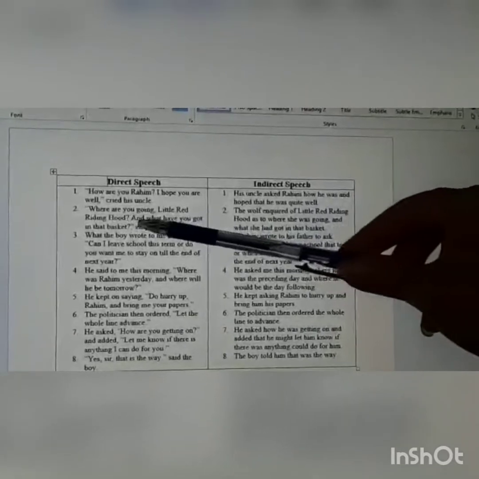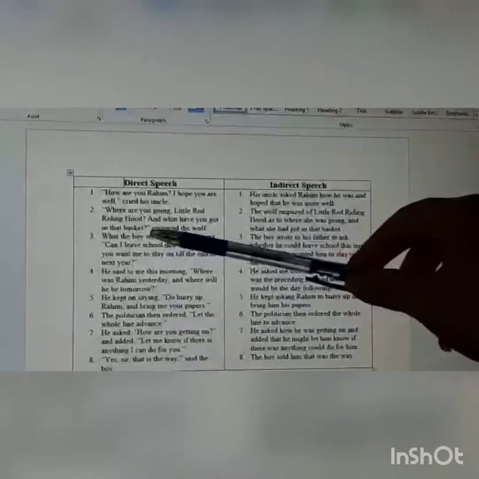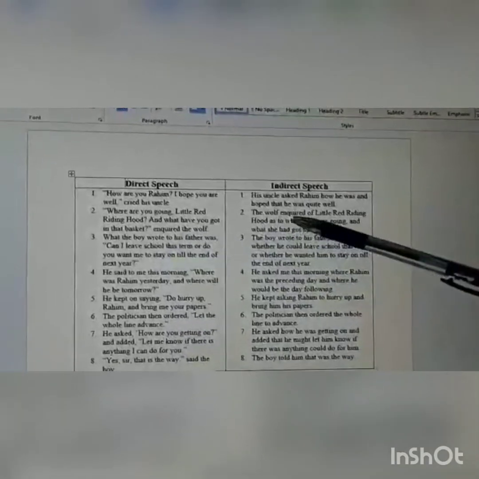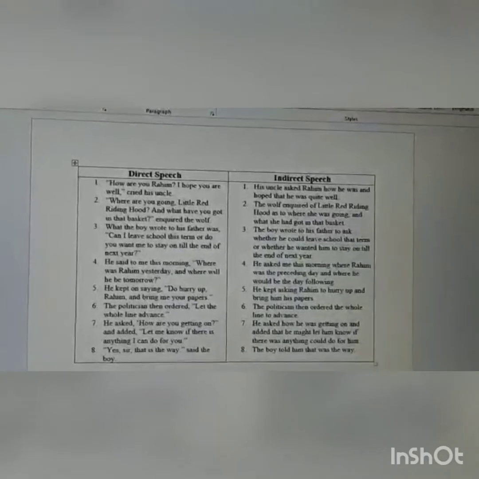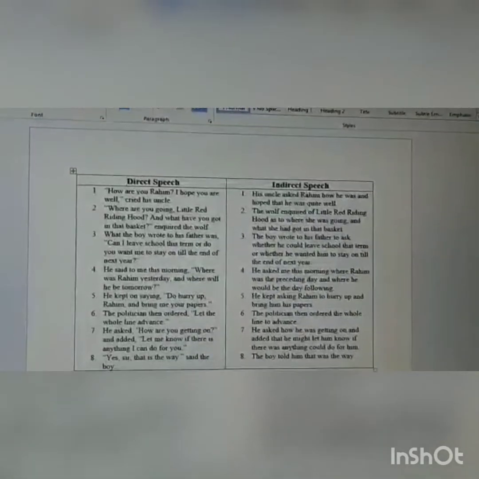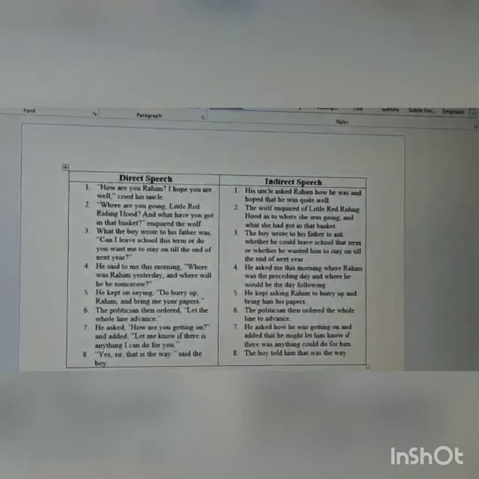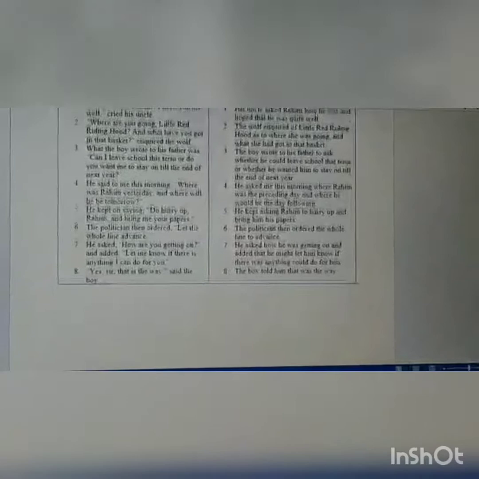"Where are you going, little Red Riding Hood? And what have you got in the basket?" inquired the wolf. The wolf inquired of little Red Riding Hood as to where she was going and what she had got in the basket. These are all examples to guide you through the exercises that you'll have to do later.